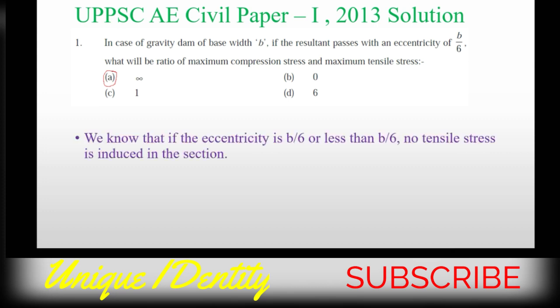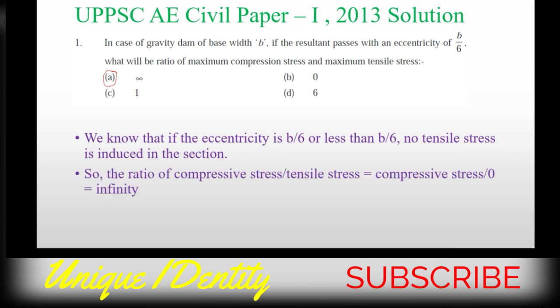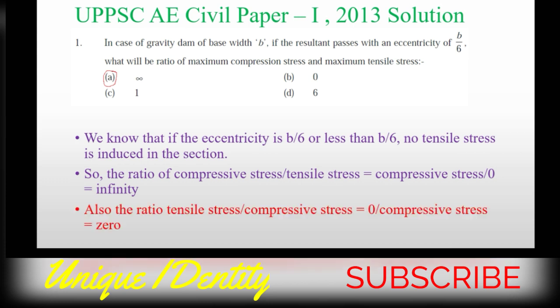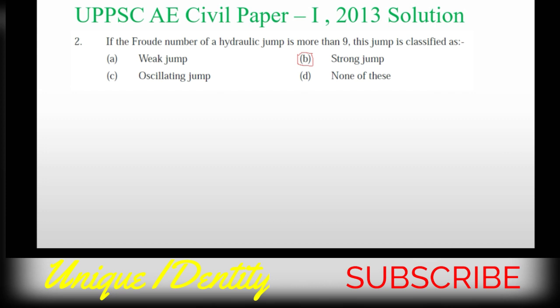Now we know that if the eccentricity is B by 6 or less than B by 6, then no tensile stress is induced in the section. So the ratio of compressive stress by tensile stress equals compressive stress by 0, that means infinity. So option A is the correct answer. Also the ratio of tensile stress by compressive stress will be 0 by compressive stress, that gives the value of 0. Okay, so option A is the answer.